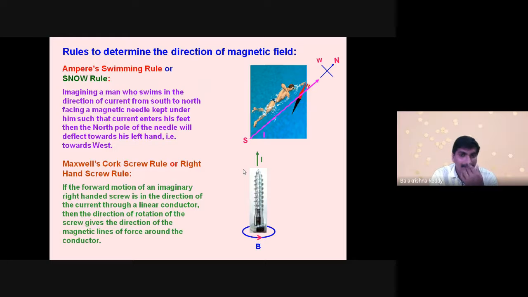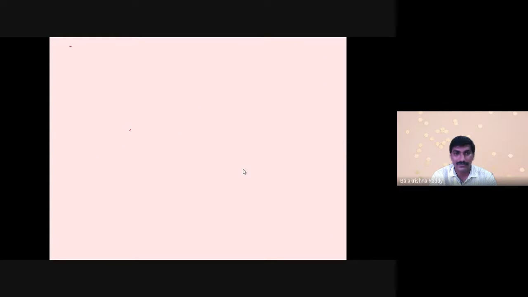When current flows through a wire or a conductor, a magnetic field is produced perpendicularly, which we detected using the magnetic compass in the Oersted experiment. We understood that from the Oersted experiment, and by the right hand thumb rule we got to know the direction of the magnetic field.